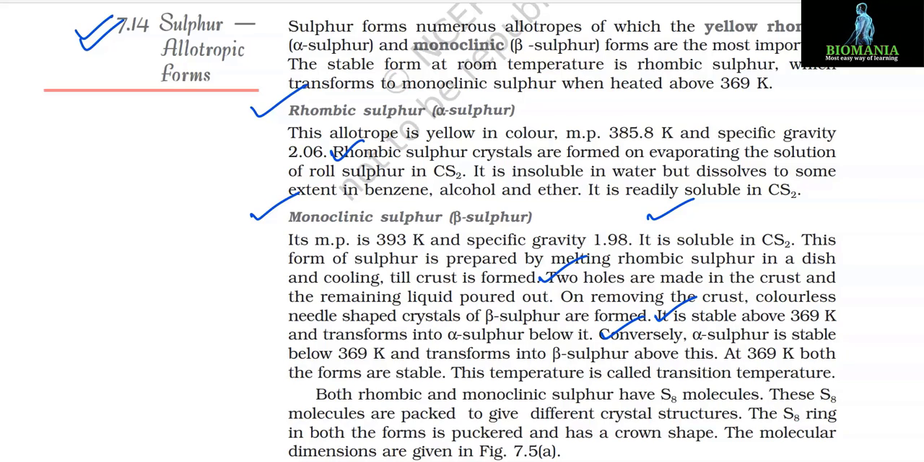Conversely, alpha sulfur is stable below 369 Kelvin and transforms into beta sulfur above this. At 369 Kelvin, both the forms are stable. This temperature is called the transition temperature.